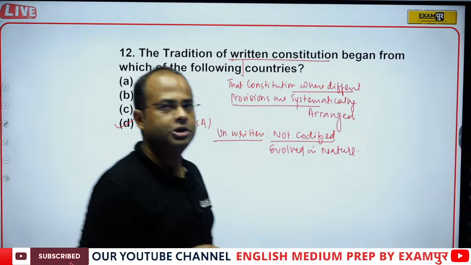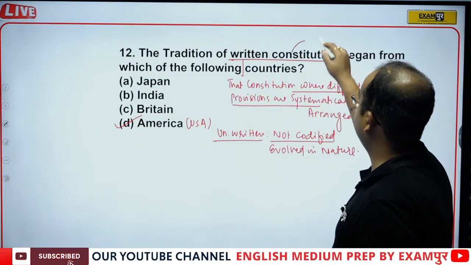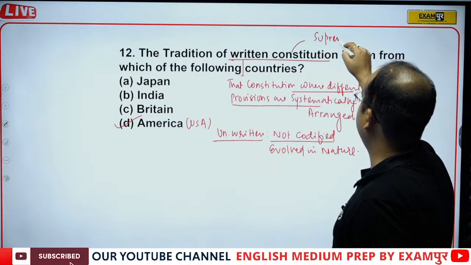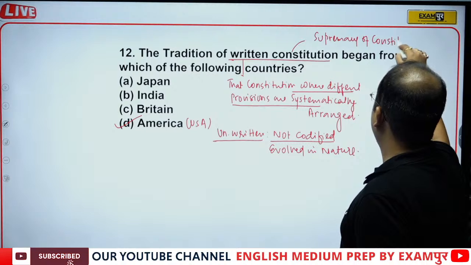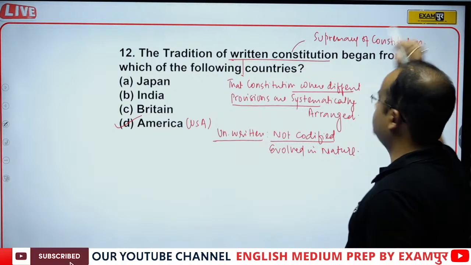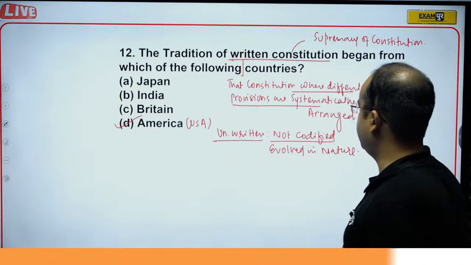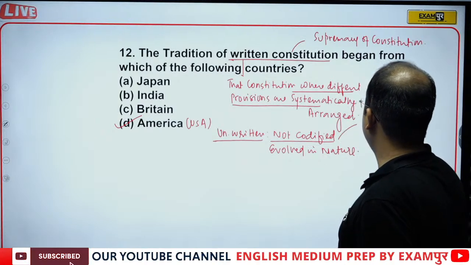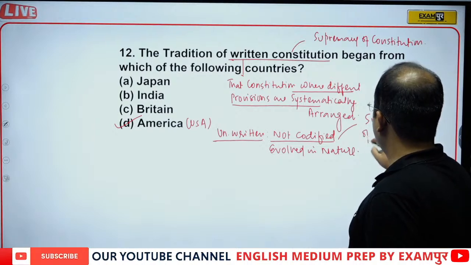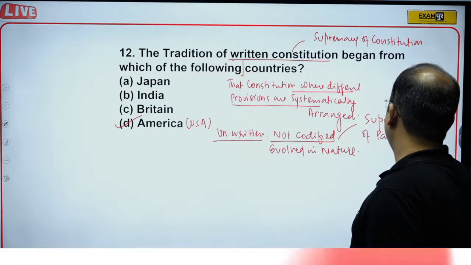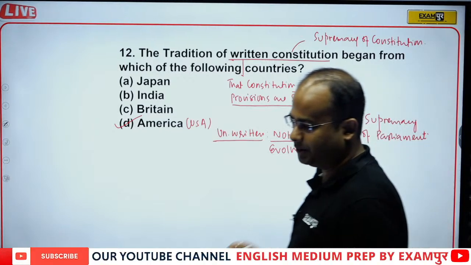Now in a written constitution you have supremacy of constitution, that is, the constitution is supreme. And in an unwritten constitution, supremacy of parliament, that is, parliament is supreme.